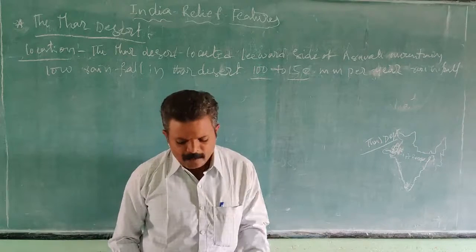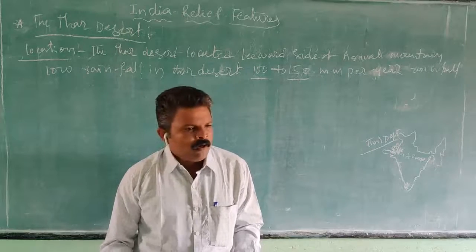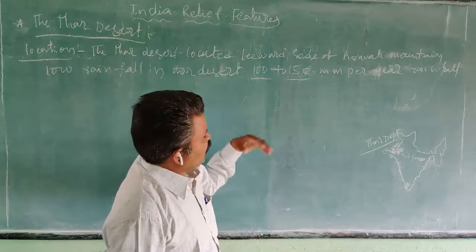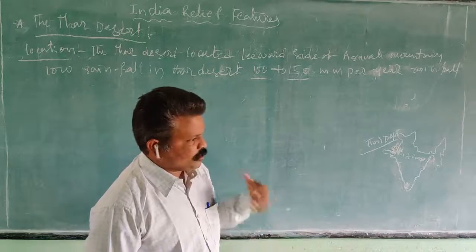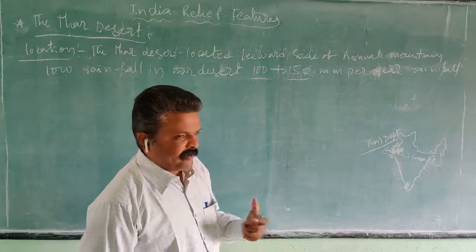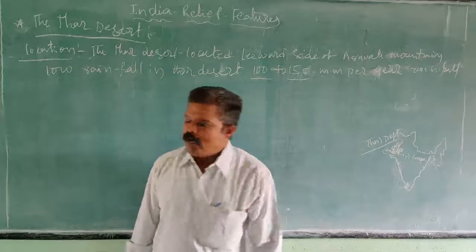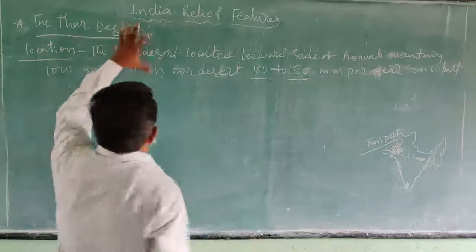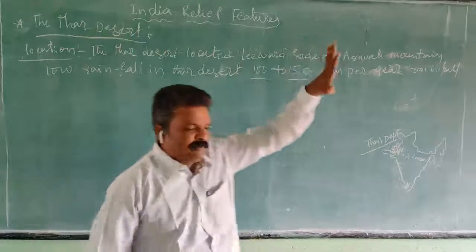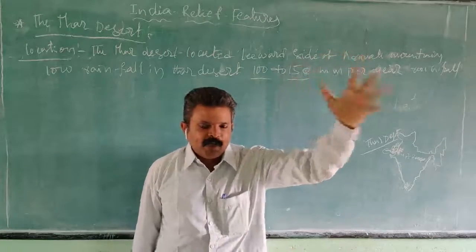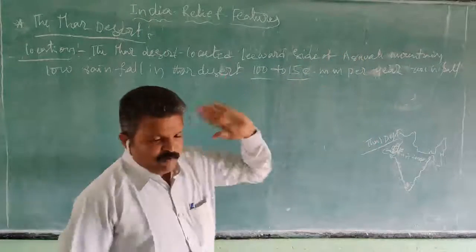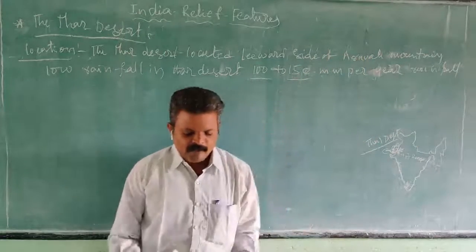The climate is very arid. Temperature is also very high there. We find little vegetation there. In the Greater Himalayas, in the three ranges, we find evergreen forest, and in the Western Ghats also evergreen forest.